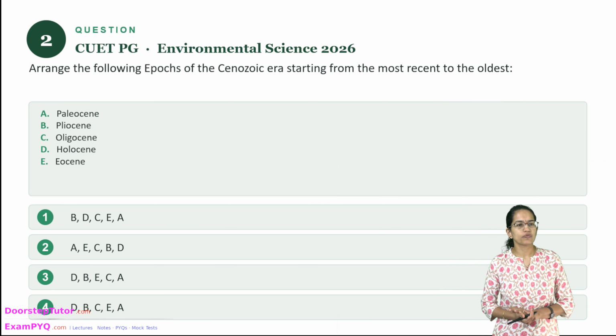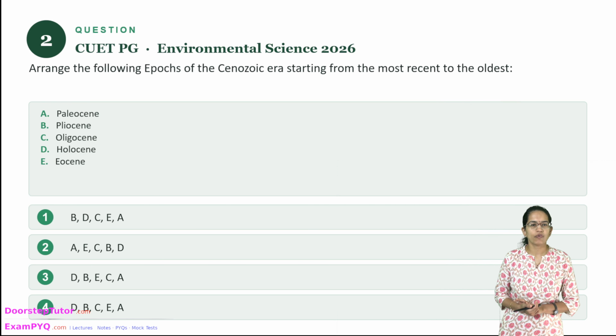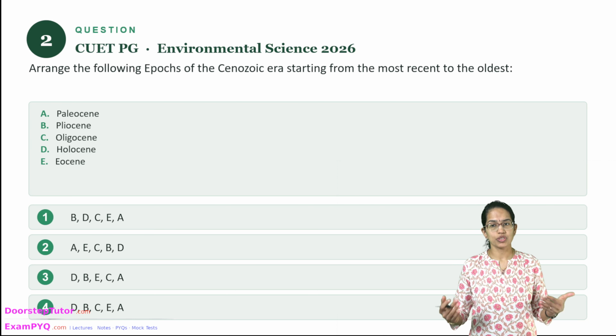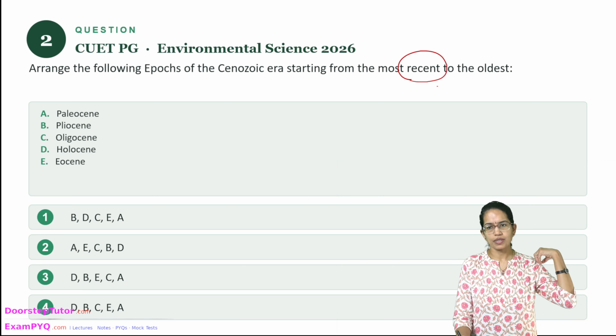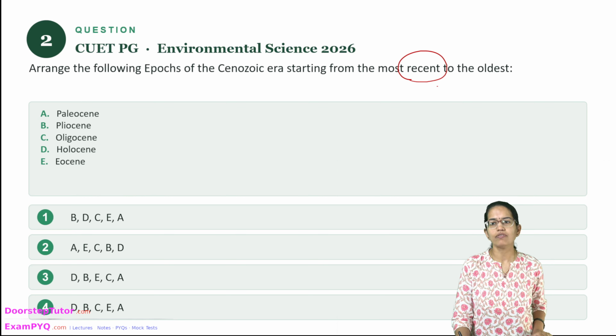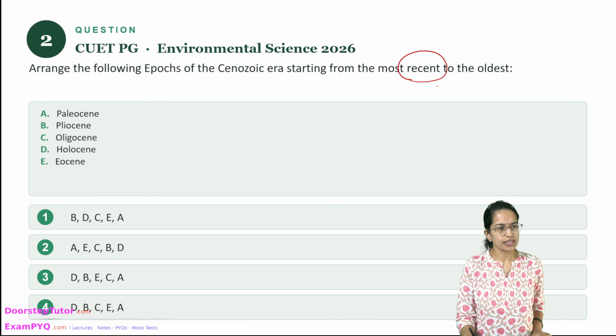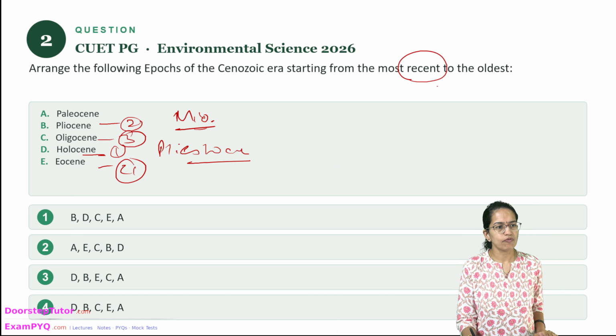The next question is which of the following epochs of the Cenozoic period is arranged from the most recent to the oldest one, right? So you have to find out the recent one first. So from the given options, the latest one is the Holocene. Now, before the Holocene was the Pleistocene, which is not among the choices. Then followed by that is the Pliocene, followed by the Miocene. Again, Miocene is not there. Then you have Oligocene, then Eocene, and then finally the Paleocene.